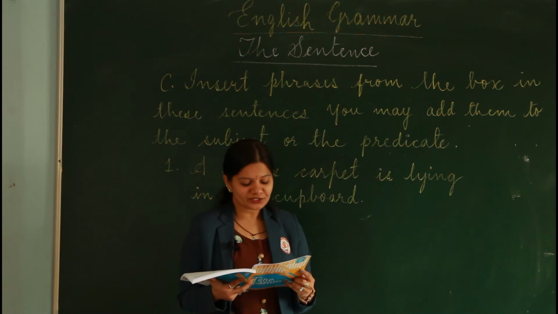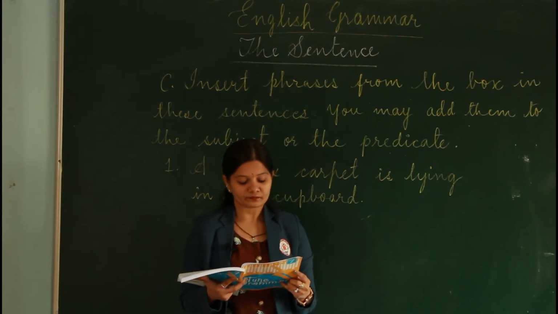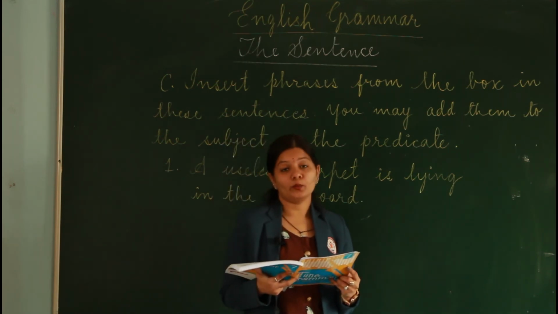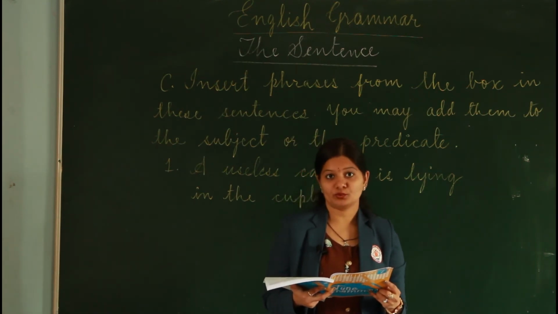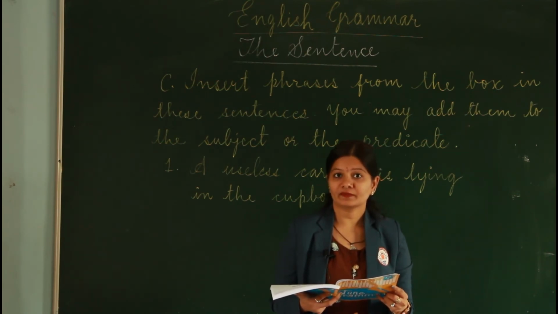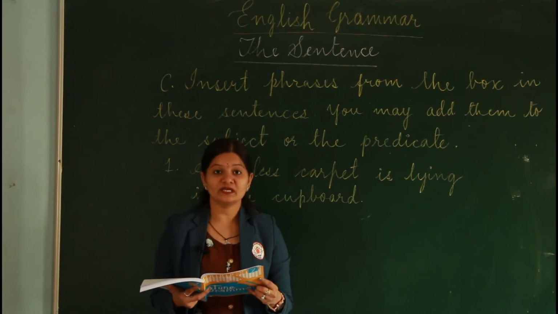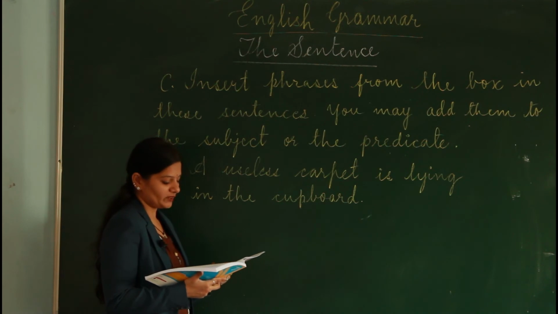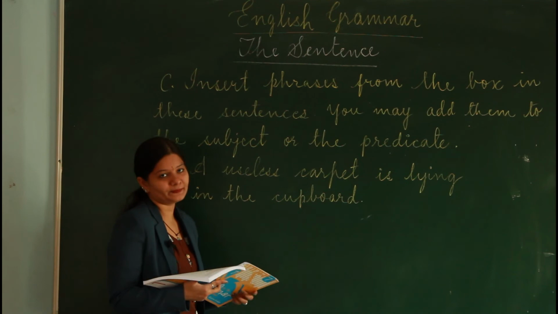Okay, so what do you think will be the best one to suit? Yes, I think with many holes. So where would you add this to? Would you add this to the subject or the predicate? Yes, you're right. We can add this to the subject. A useless carpet with many holes is lying in the cupboard.